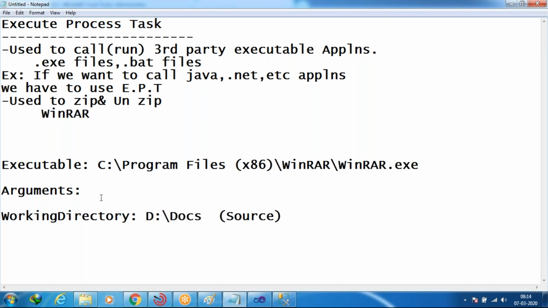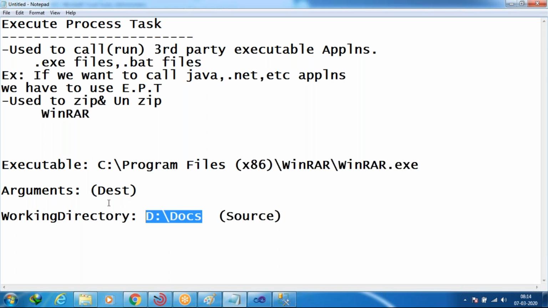And then later, in the arguments section, we are going to give the destination path of the folder. So destination means what here? Where you want to zip that folder. Here, this unzipped format folder is there in the D drive, in this path.